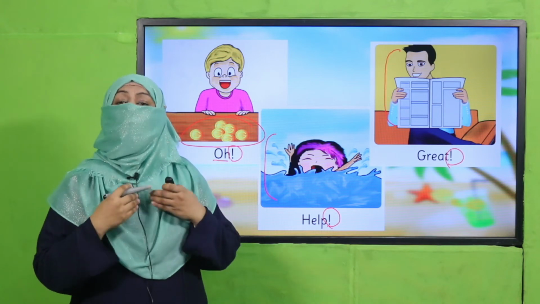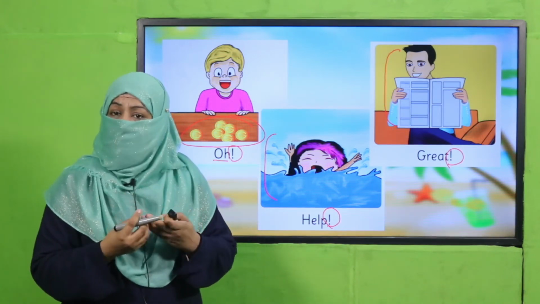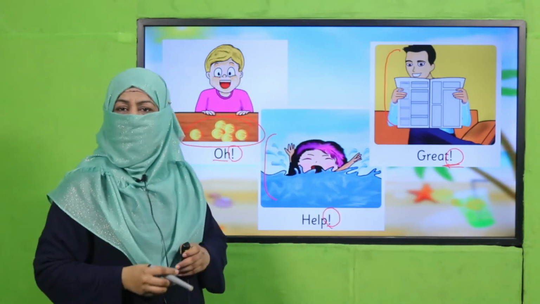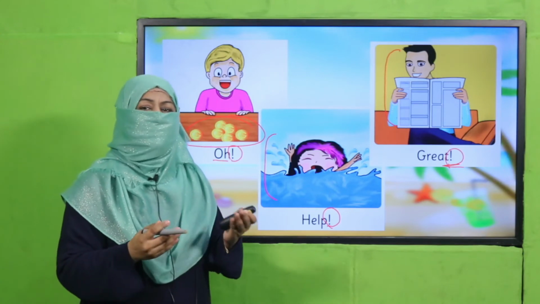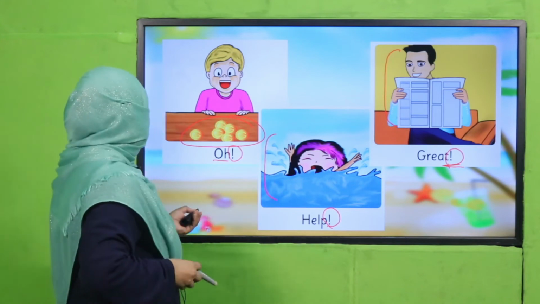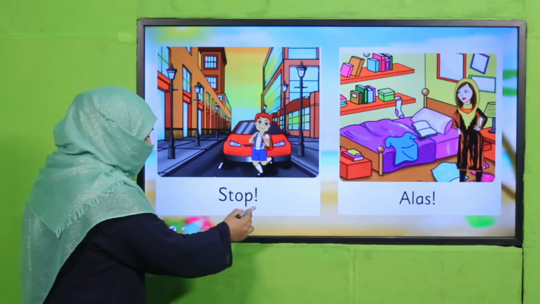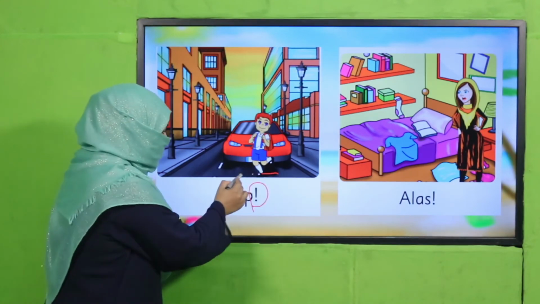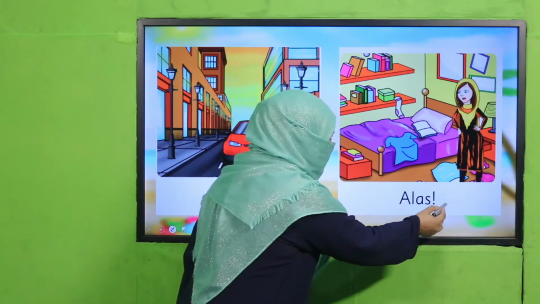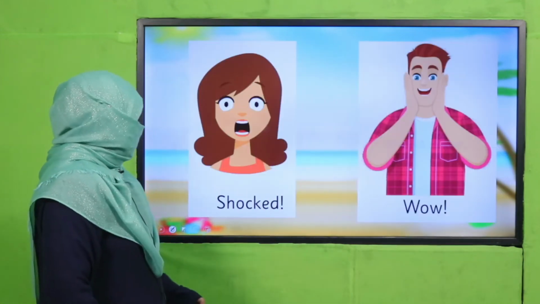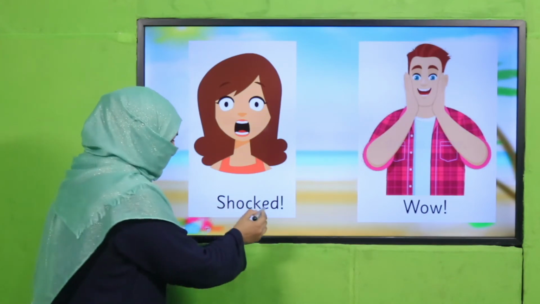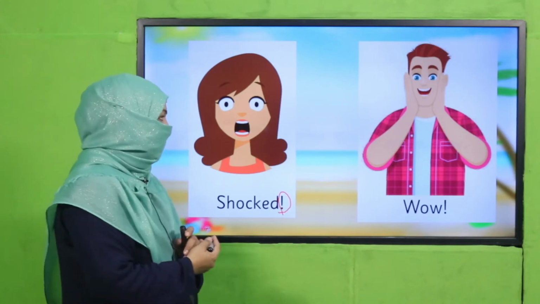Once again, better the way we say. When we speak, our words express. But when we write, this sign of exclamation, this exclamation mark tells that there are strong feelings about this situation, all right? The next is, stop, stop. A boy is crossing the road, so we have to stop the car. The next is, alas, oh, alas. Shocked, I'm shocked to see this. Do we say it? Yes, and when we write, we use an exclamation mark.